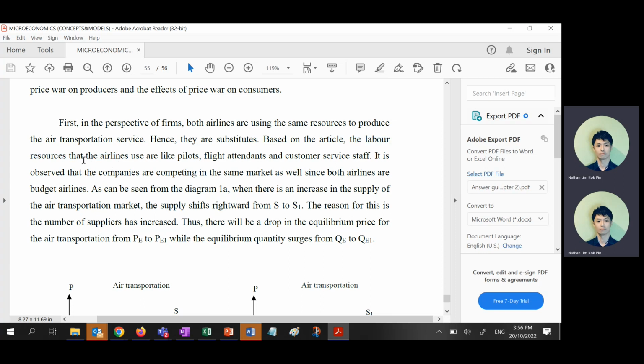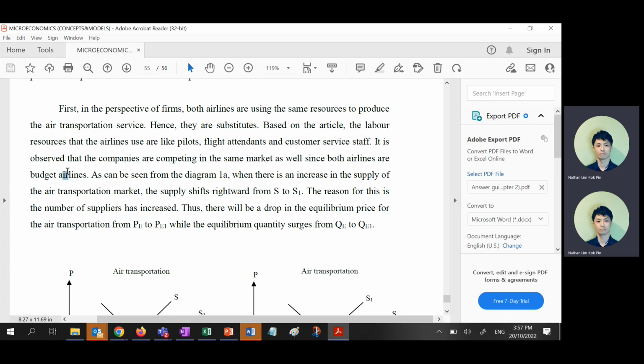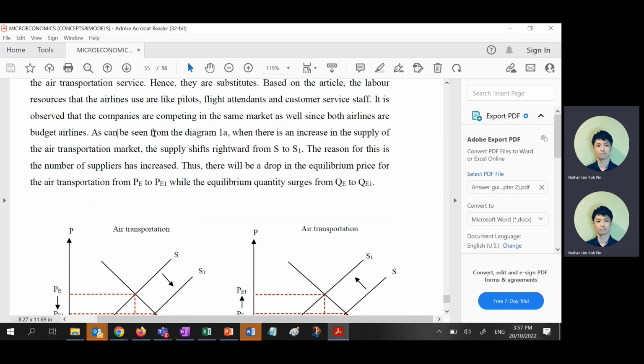You also can link it to the airline itself. What are the resources the airline uses? Pilots, flight attendants, customer service staff, luggage checking staff. You know what I mean? These are the resources they use, the same resources they use for both airlines, right? Observe that they are competing, right? They are all budget airlines, as can be seen from diagram 1A, when there's increase in supply.